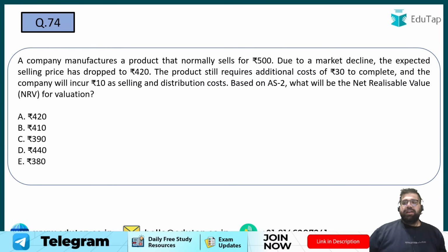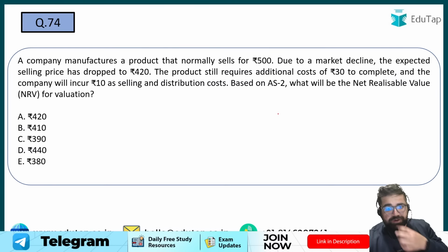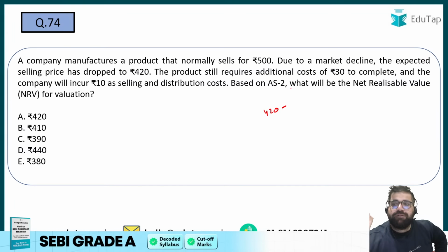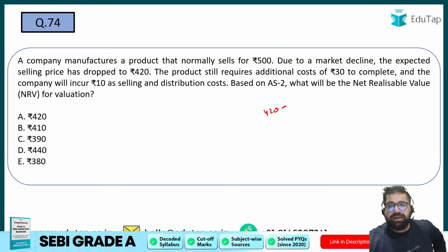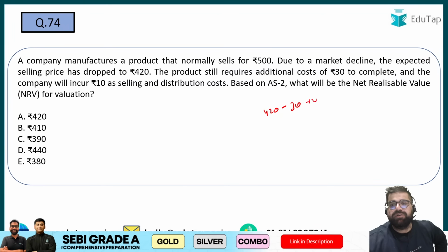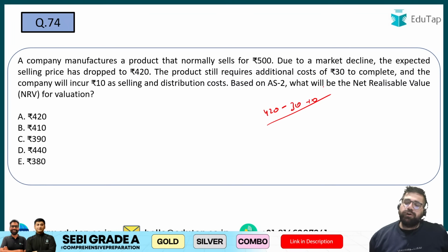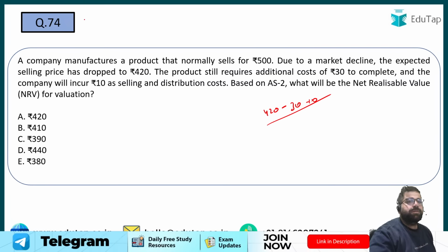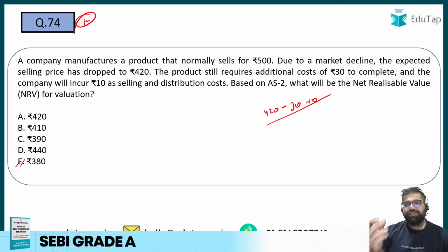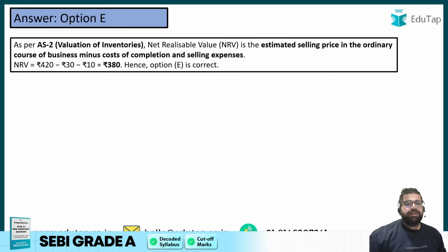Yes, you have to calculate net realizable value. Net realizable value is the selling price minus the cost which you still have to incur to complete and sell it. So it will be 420 minus 30 to complete minus the selling expenses which you will be making. So 420 minus 40 will be 380. My answer will be option number E. And remember the fundamental line of AS2: your inventories will be valued at the lower of cost or NRV, which is net realizable value. The most important line in AS2 is this only. So your answer will be option number E.